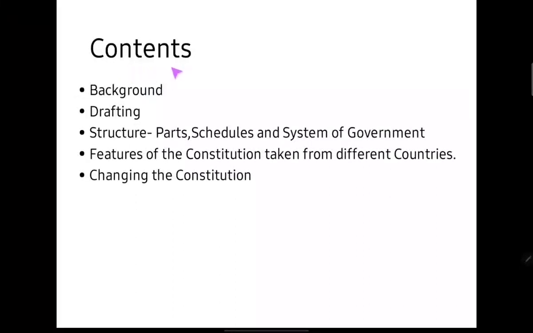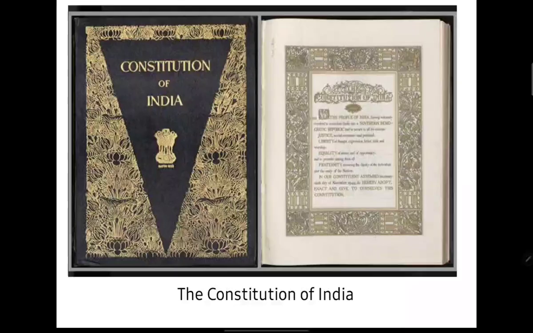So these are the contents that we'll be talking about. Its background, the drafting, the structure, the features taken from different countries that make it a unique constitution, and also we will talk about the procedure of changing the rules in the constitution. So this is the original copy of the Constitution of India, and the first page is the preamble, that you see, the people of India.